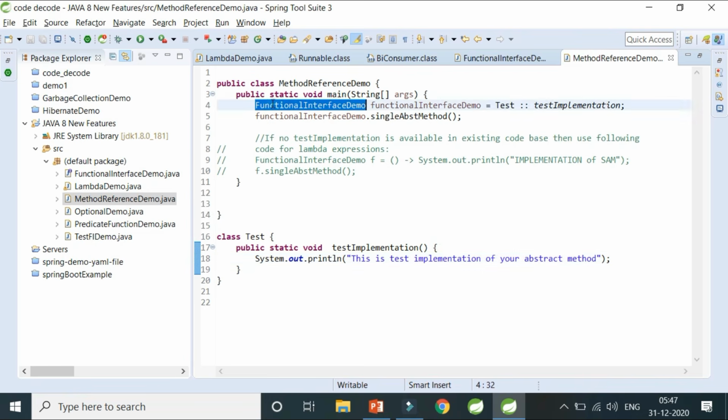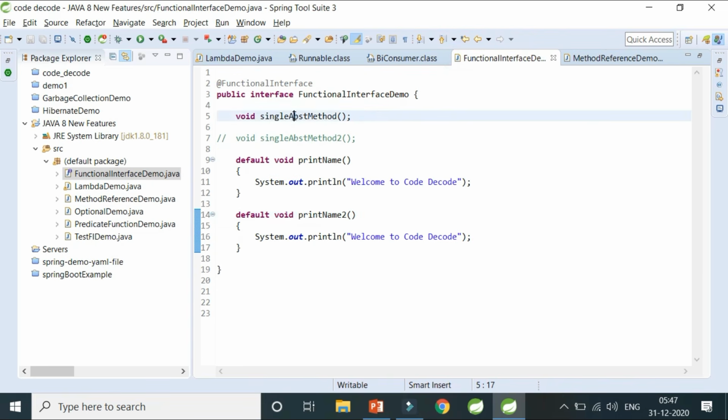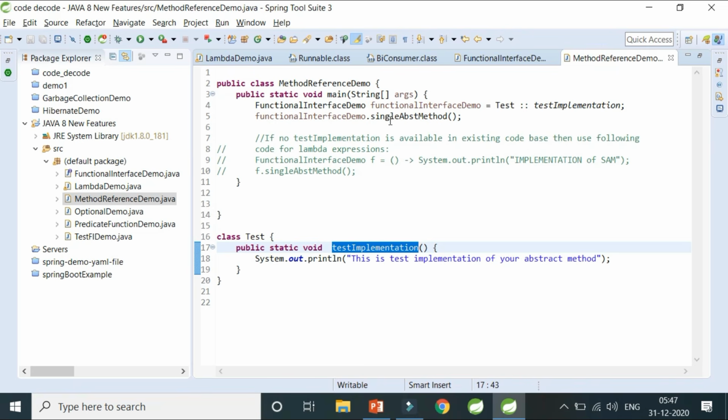So now I know that FunctionalInterfaceDemo has one abstract method, and this particular method can be used as an implementation for that abstract method. The abstract method is called a single abstract method. So what I will do is give it an implementation. I'll actually refer to it. But before that, let me show you how my lambda expression would have been for this.